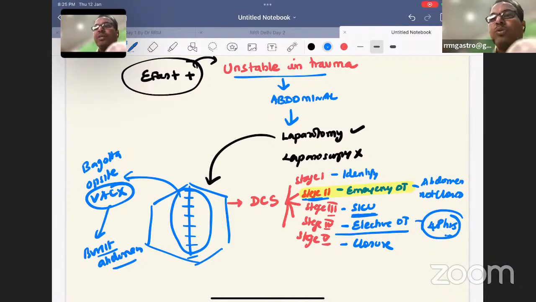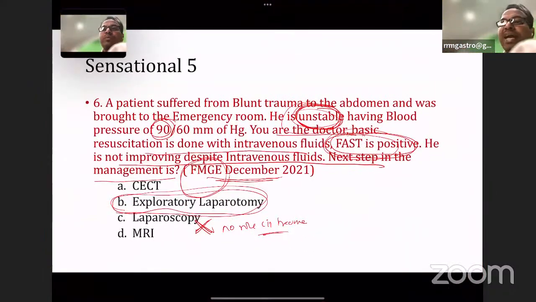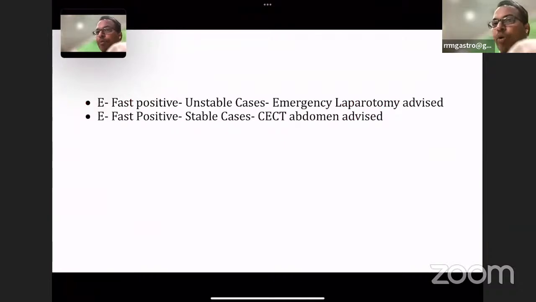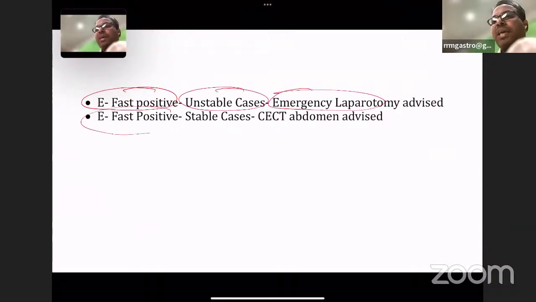Okay, very important. So this is a Bogota bag or a plastic bag only will be closed. That's the answer for this question. Exploratory laparotomy: E-FAST positive unstable cases, laparotomy; E-FAST positive stable cases, CT abdomen.